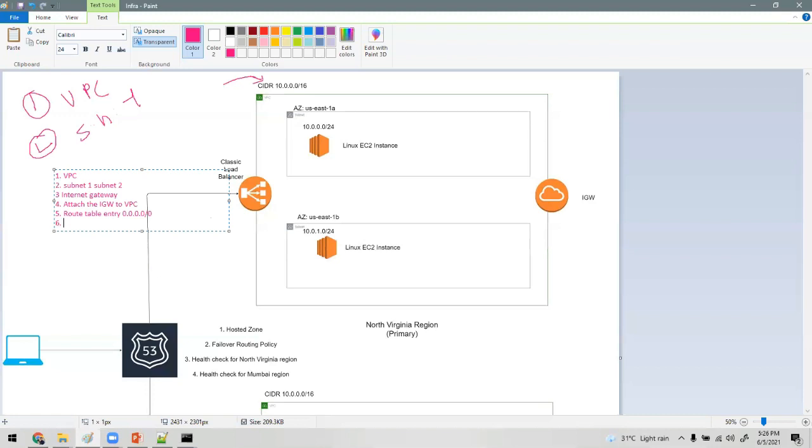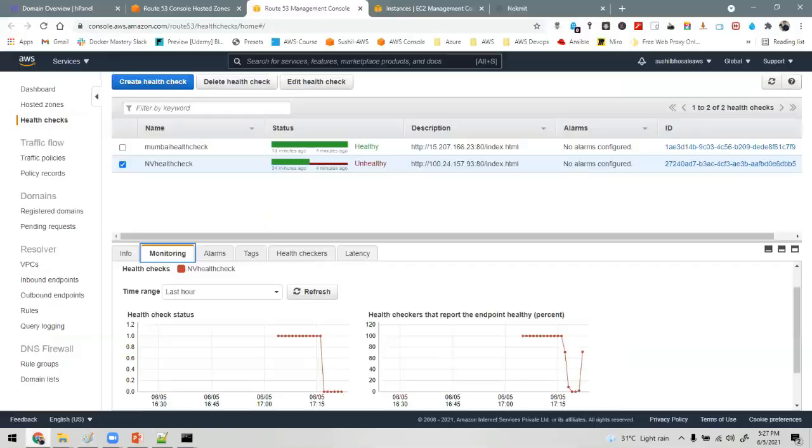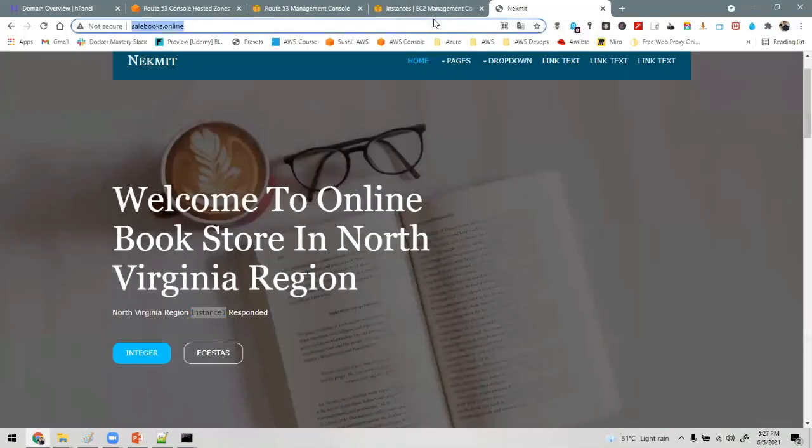Anywhere means we should be able to access it from our laptop or desktop. Yes, you or me can access it. But if you want only a particular user to access, you can put that IP address over here in the route table. So you can try accessing the website from your machine now, whether it is accessible.